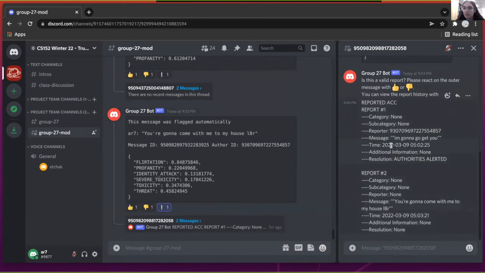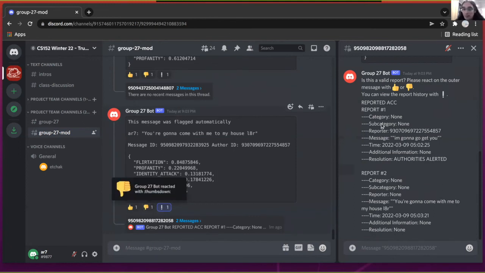And we can see a small difference in how it's kept in our database. Because the automatic report does not have an actual reporter, we can see that we could only see the messages of the reported account. This can still allow the moderator to view repeat offenders and try to stop them in their tracks and prevent them from reaching more victims on the platform itself.